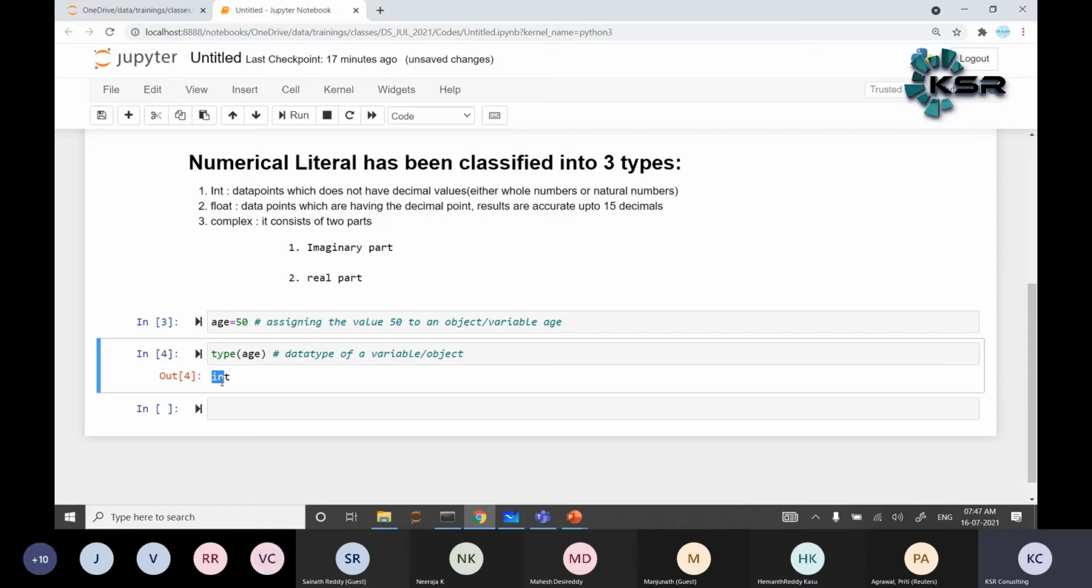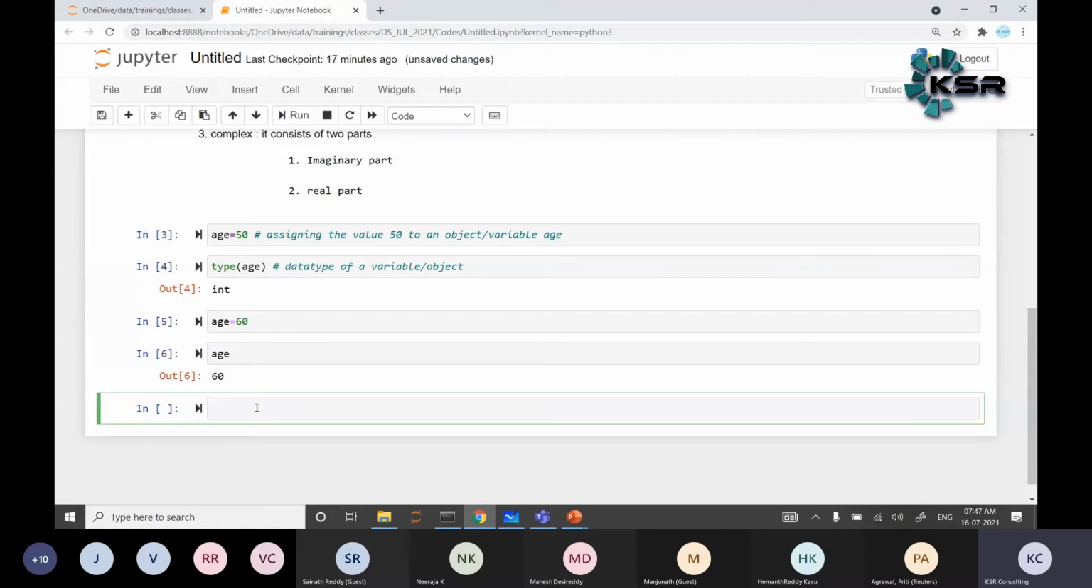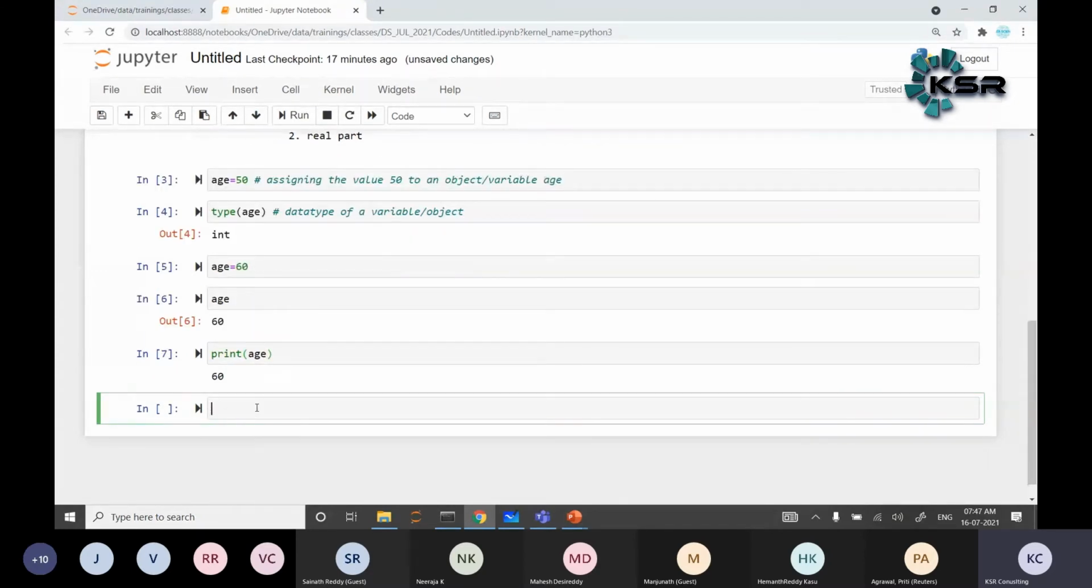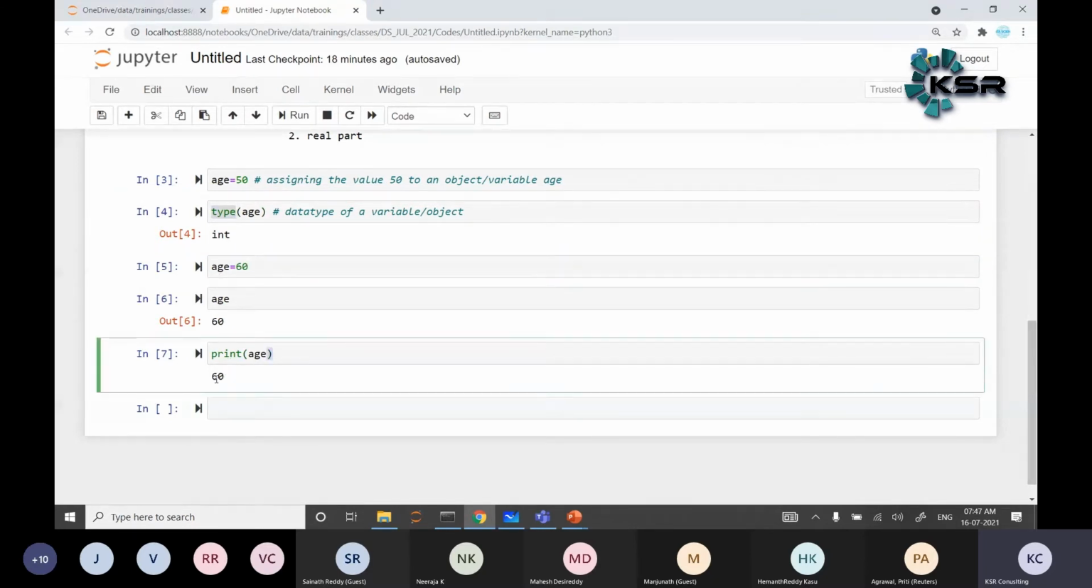So does it override the value or not? Yes, sir. For example, age is equal to 60. What does it mean? Now age is going to be 60, earlier it was 50. So that means Python has an ability to override values. Correct. Age equals 50, then age equals 60, print of age gives 60.